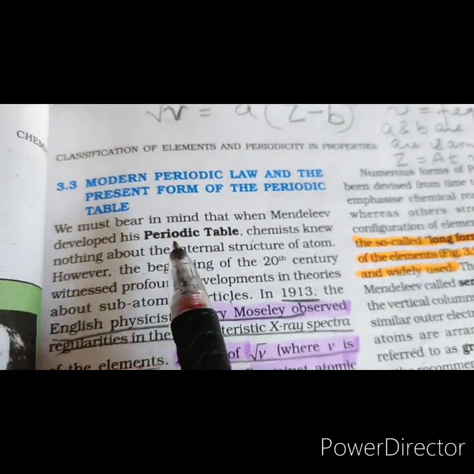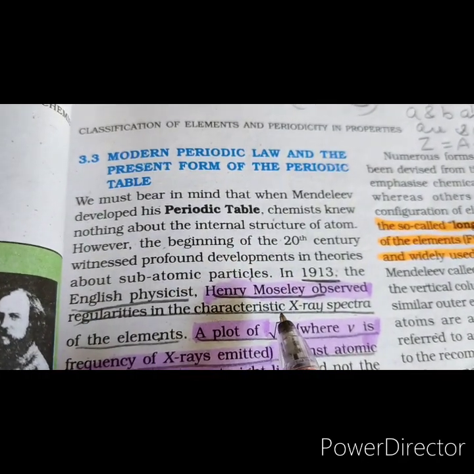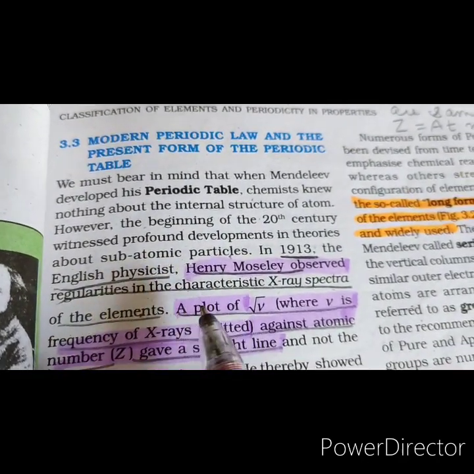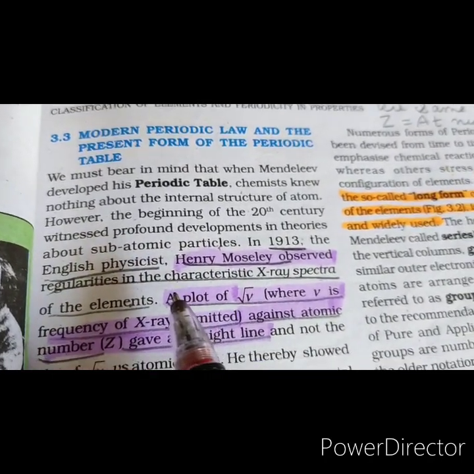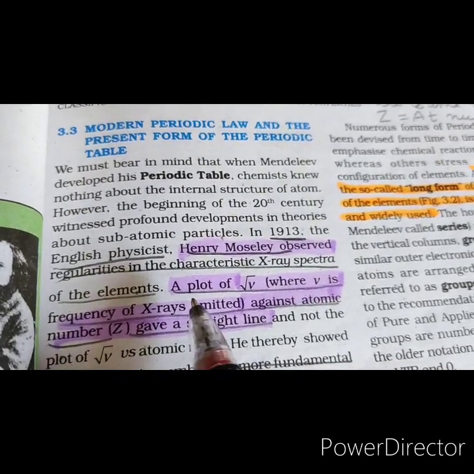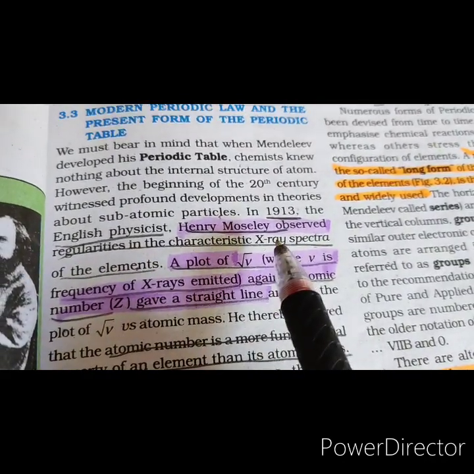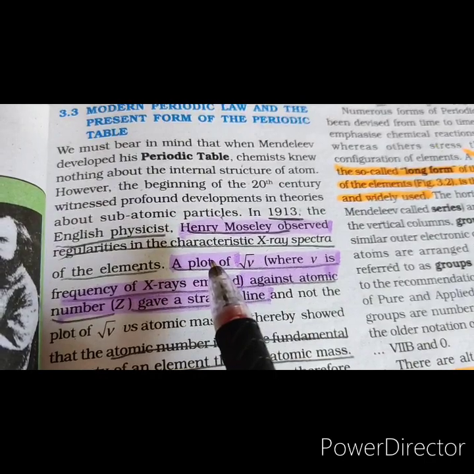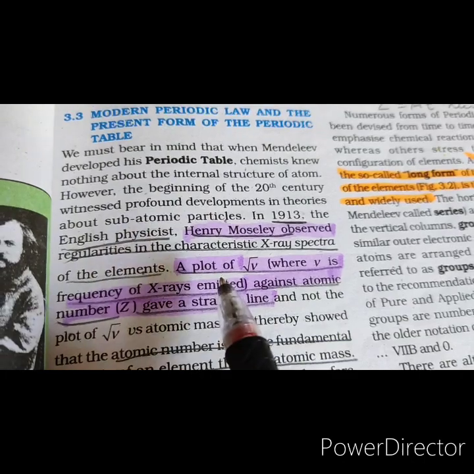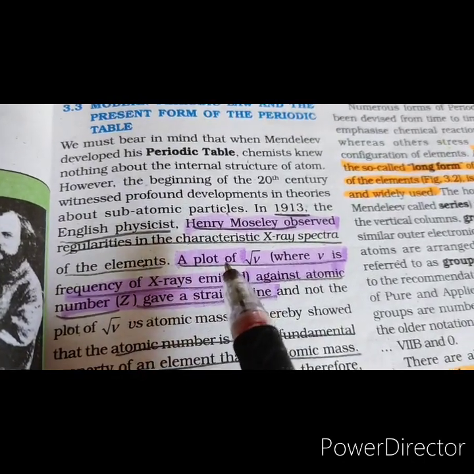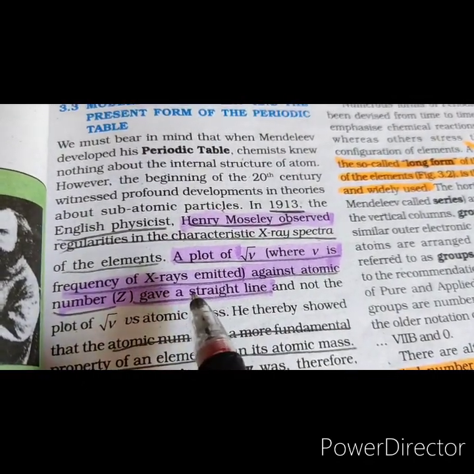Modern periodic law and the present form of the periodic table. In 1913, a young English physicist, Moseley, discovered the relationship between X-ray spectra and the atomic number of the elements. When high energy electrons were focused on a target made of an element under study, X-rays were generated. He studied the frequencies of X-rays emitted from the elements and observed that the frequency of the prominent X-ray emitted by an element was proportional to the atomic number and not to the atomic weight.